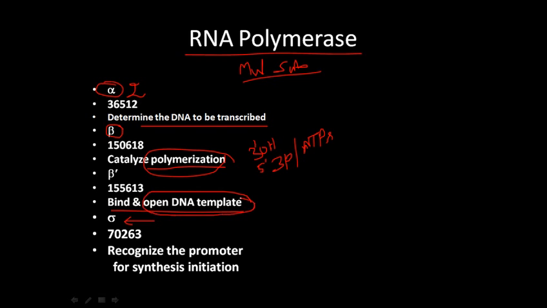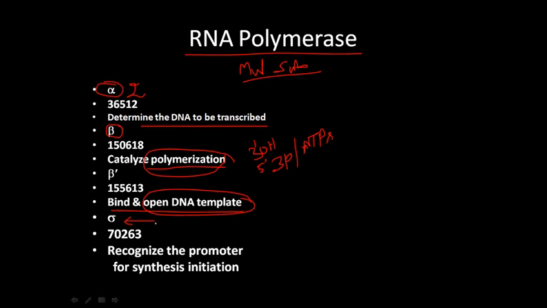If we look at the similarities between the transcription and replication processes, the DNA has to be zipped open. That work was done in DNA replication via helicase, but in this case that work is done by this beta prime subunit.